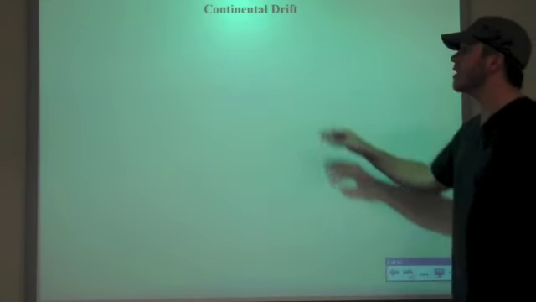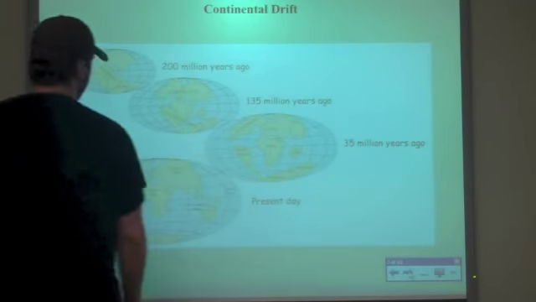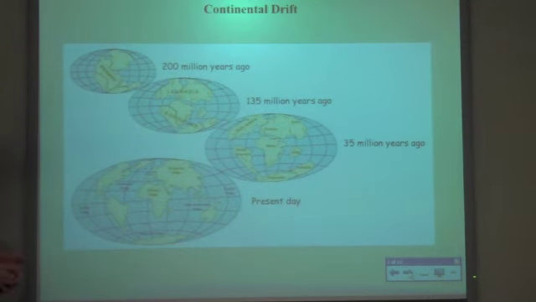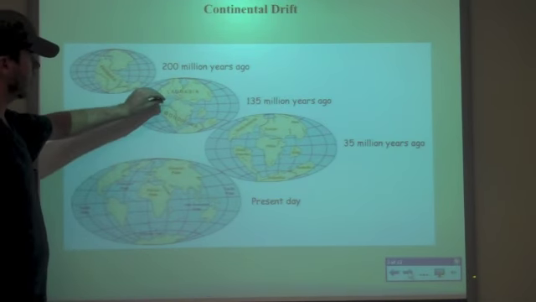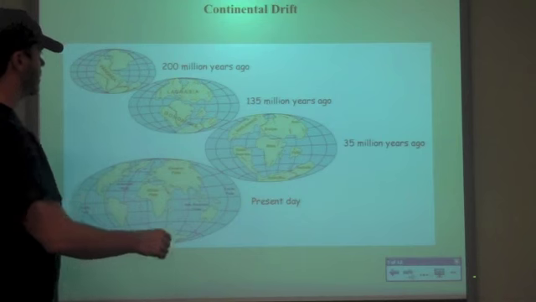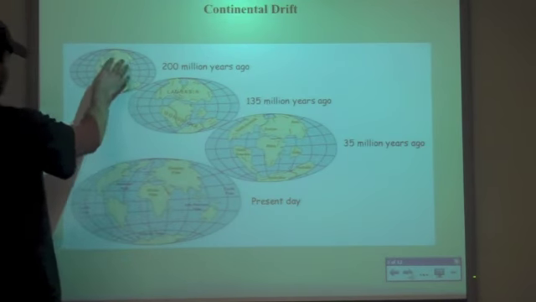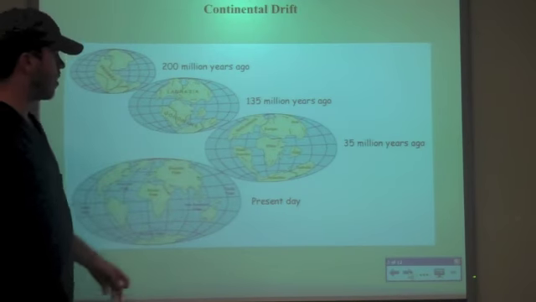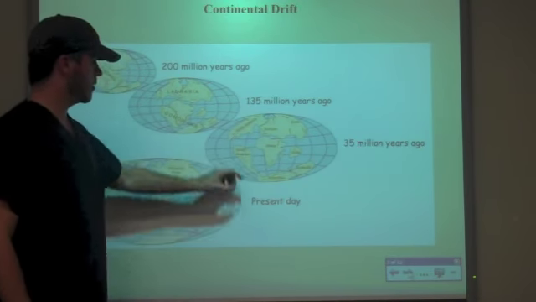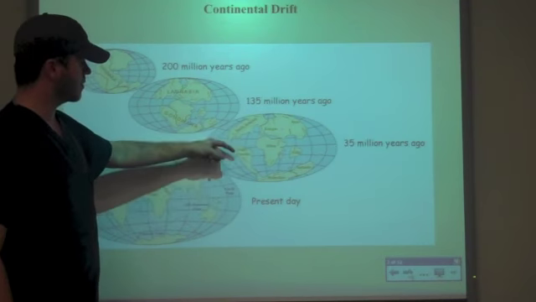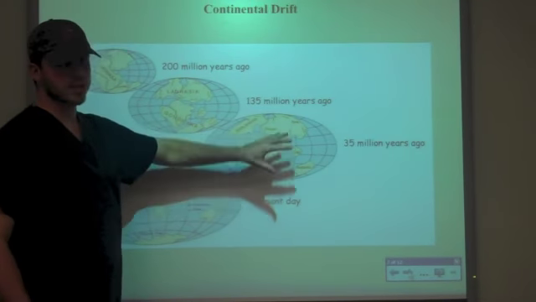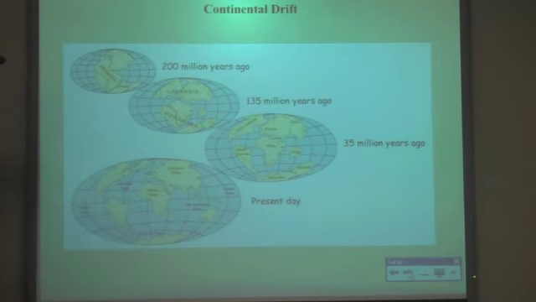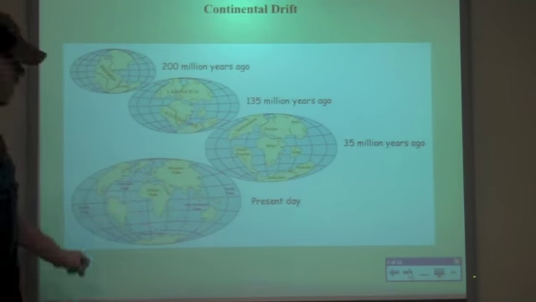Alright, the first thing we're going to talk about is the continental drift. The world as you know it today didn't exist 200 million years ago. 200 million years ago, there was one continent. Over the course of time, the continents started moving. This is what we call continental drift. 200 million years ago, it was Pangaea. 135 million years ago, it was Laurasia and Gondwana. 35 million years ago, you started seeing present-day continents between North America, South America, and so on. Now, you have present-day, which you can also identify.